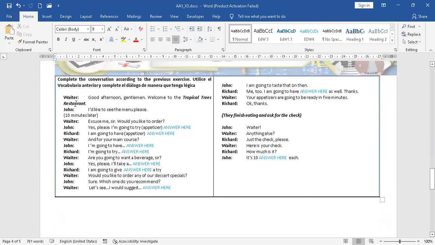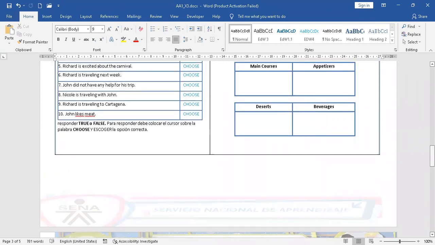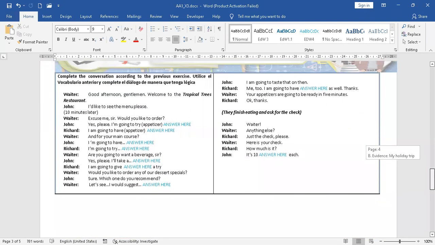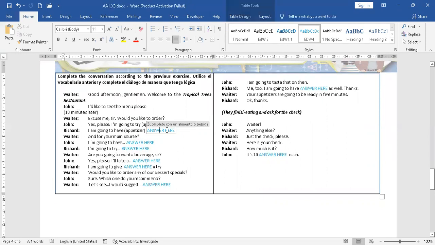And in the last part, we have here a conversation, and you have to complete the conversation according to the previous exercise. So you will have to decide what to have. There is a conversation between the waiter and John, and you decide what you want to have. For instance, here you have to decide for a drink, a beverage.